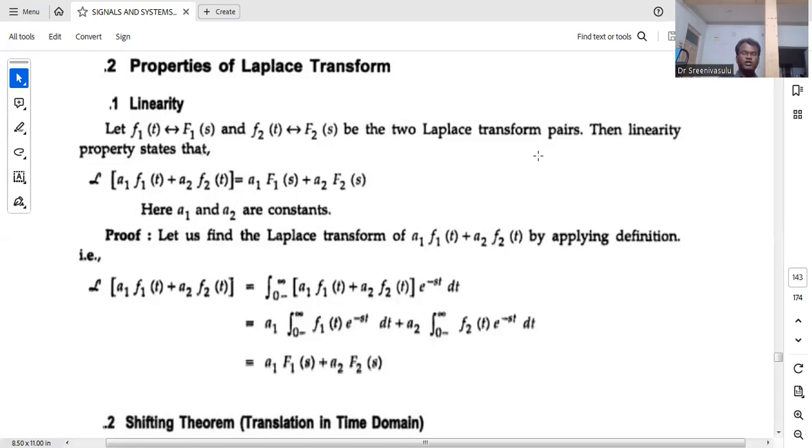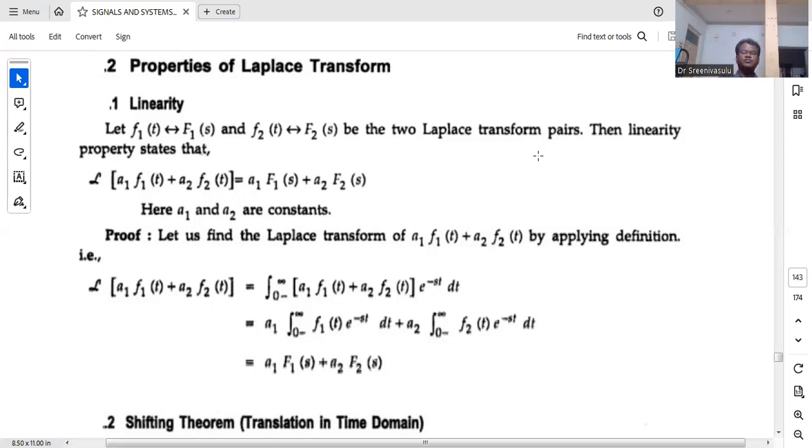Now we are applying both inputs at a time, f1 of t one signal and f2 of t another signal, with scaling a1 for f1 of t and a2 for f2 of t. So the Laplace transform of a1 f1 of t plus a2 f2 of t is equal to a1 into F1 of s plus a2 into F2 of s.